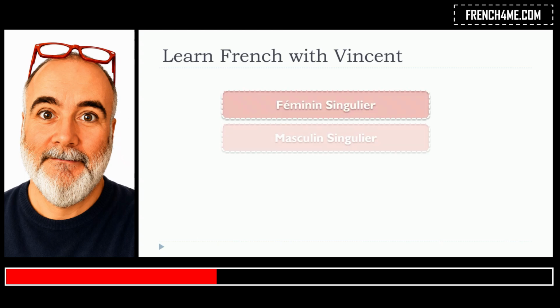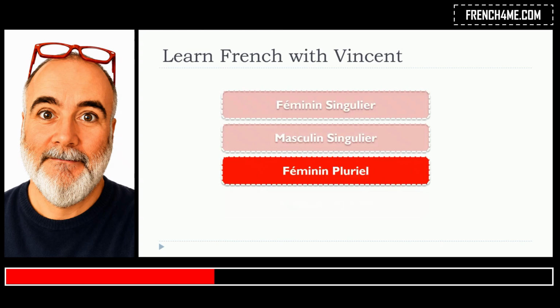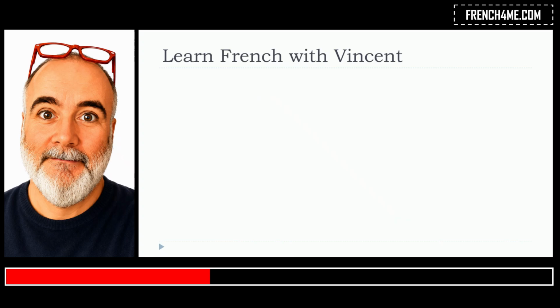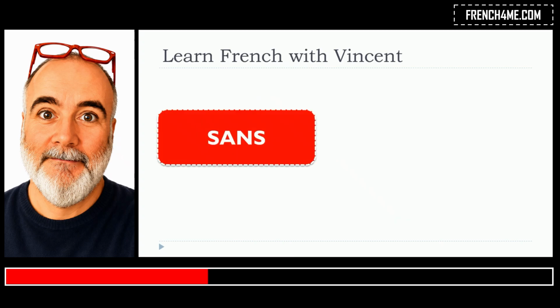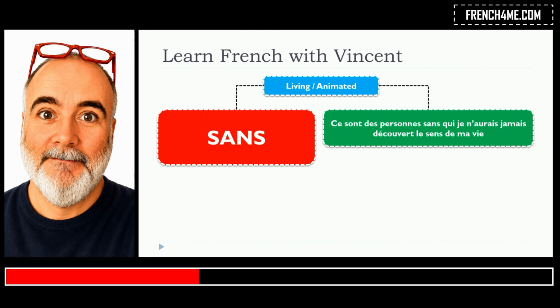Allez, let's go for the feminine plural, le féminin pluriel. Sans. Same thing here, we'll start with the living and animated. Ce sont des personnes sans qui je n'aurais jamais découvert le sens de ma vie.